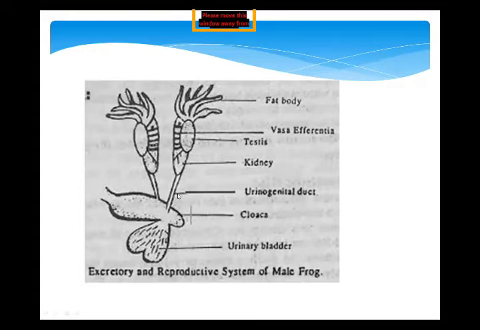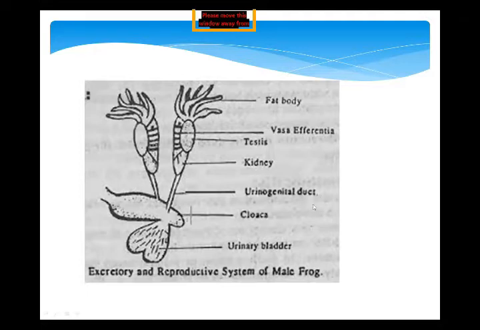Because this duct not only performs the function of reproduction, not only participates in reproduction, but it also works for the excretory system. That's why I was telling you that these two systems are very close to each other. So urinogenital duct means this duct not only brings the male reproductive gametes, but it also brings urine.